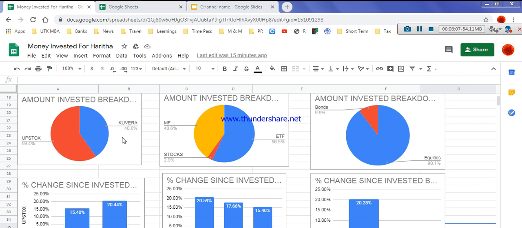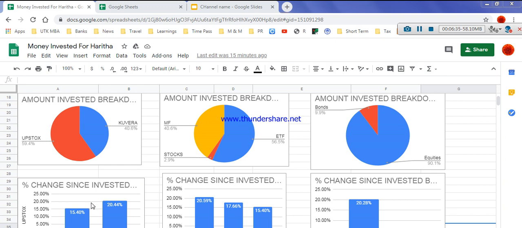So the maximum investment, about 60%, I invested in Upstocks and 40% in Cuvera. This is what the pie graph is saying. Pie chart or pie graph, both are the same. Now coming to the bar graph, let me complete this pie chart and then we'll go to the bar graph.